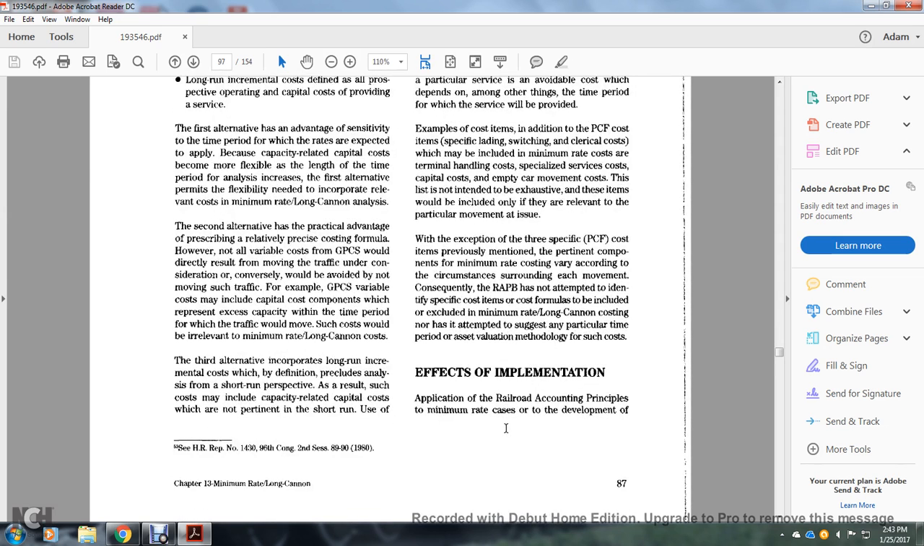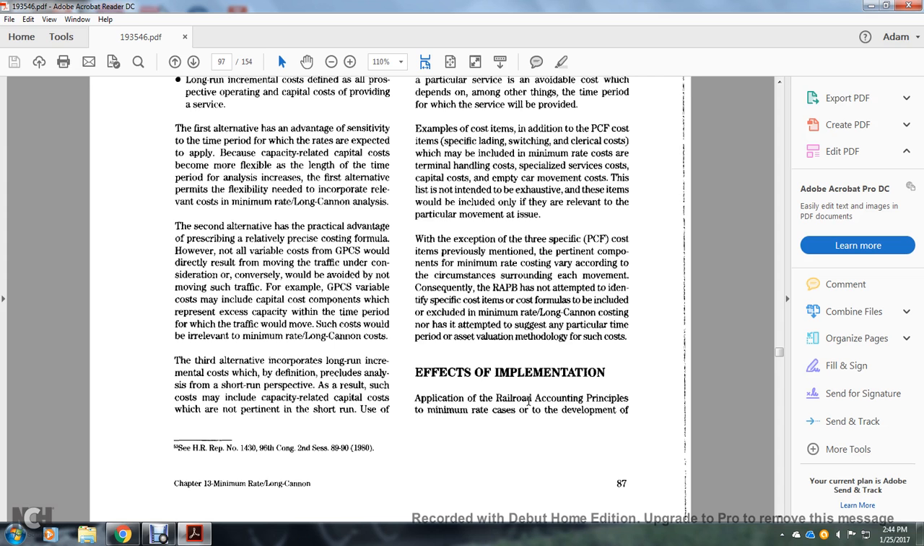With the exception of these three specific presumptive cost floor items previously mentioned, the pertinent components of the minimum rate vary according to the circumstances surrounding each movement. Consequently, the Railroad Accounting Principles Board has not attempted to identify the specific cost items and cost formulas to be included or excluded in the minimum rate and long-term canon costing, nor has it attempted to suggest any particular time period or asset valuation methodology for such costs.